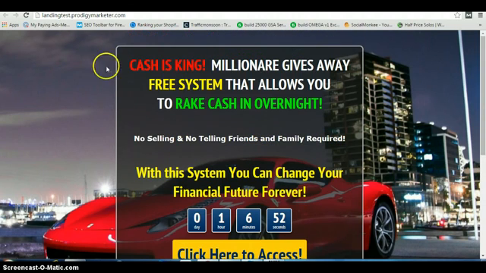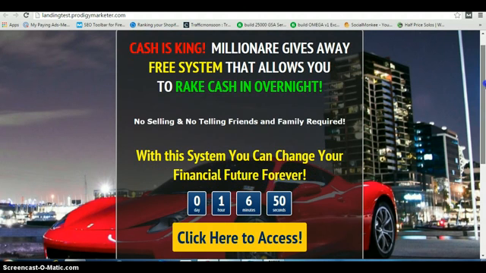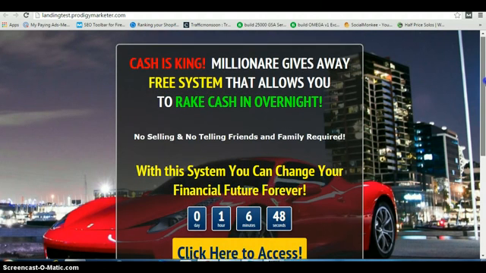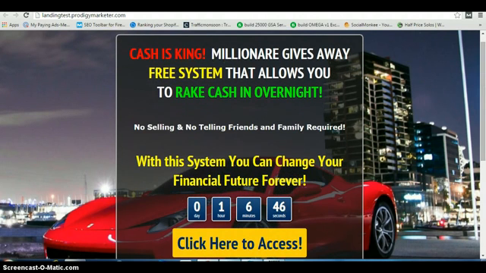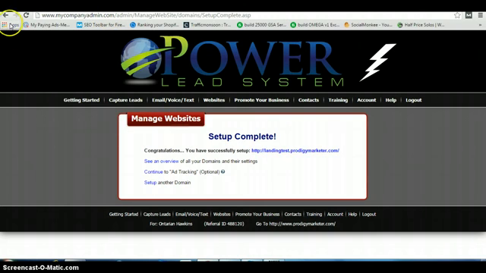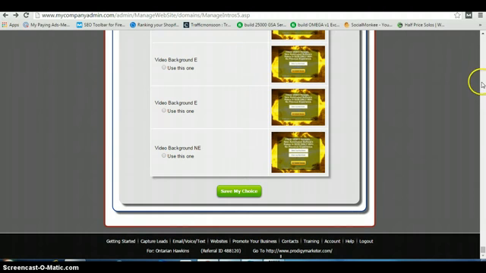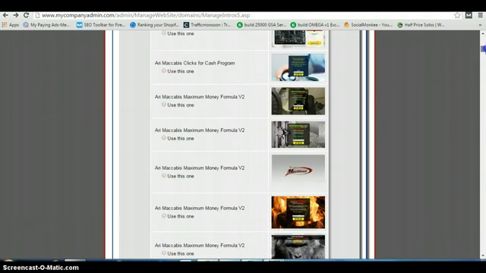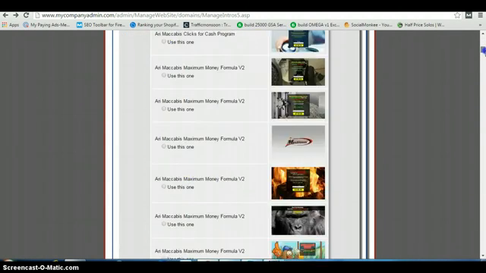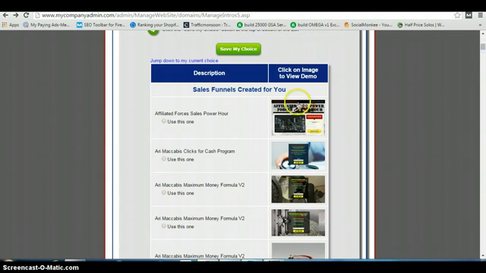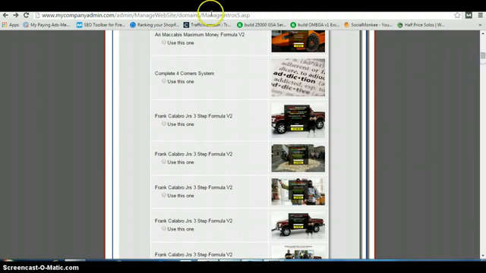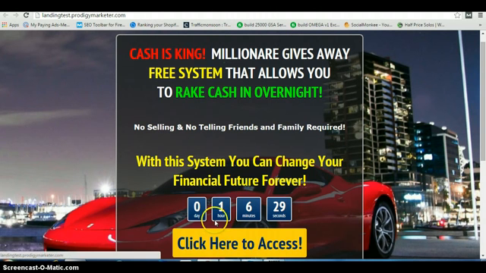So basically, this is tied to a sales funnel that's already in place. Let me go back here. So these are all share codes. So what I just created is already tied to a sales funnel.